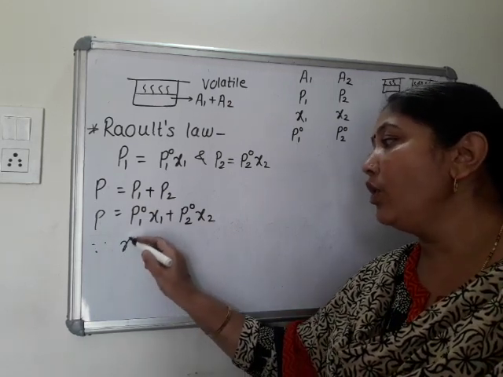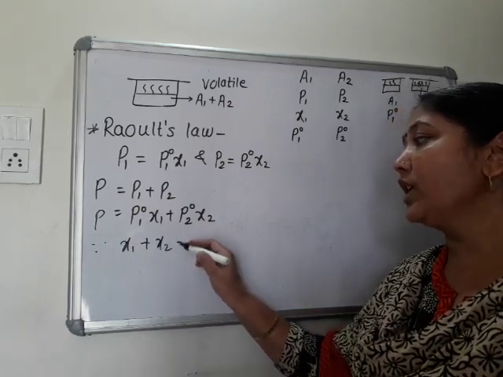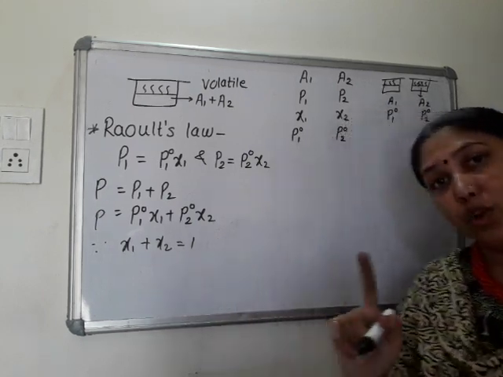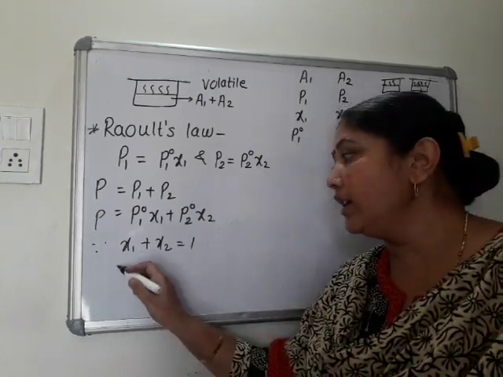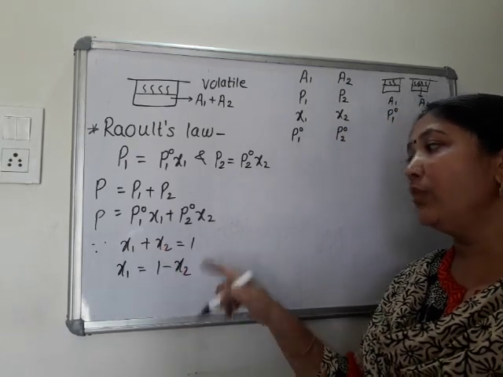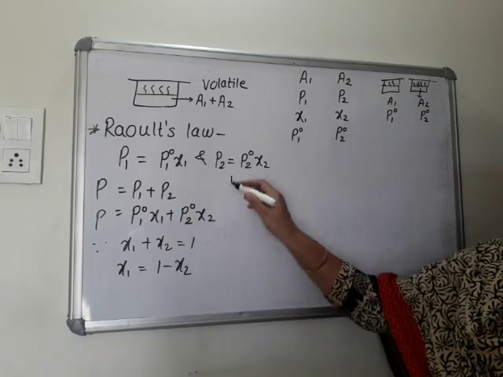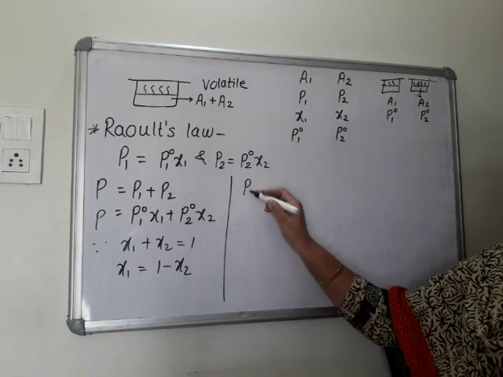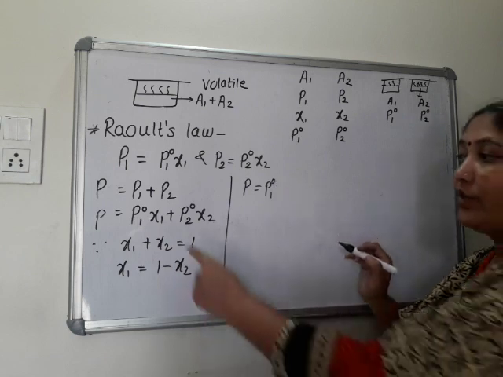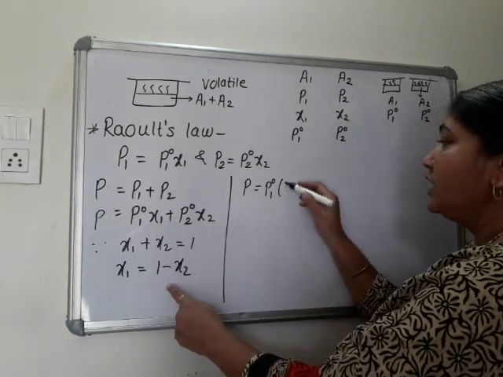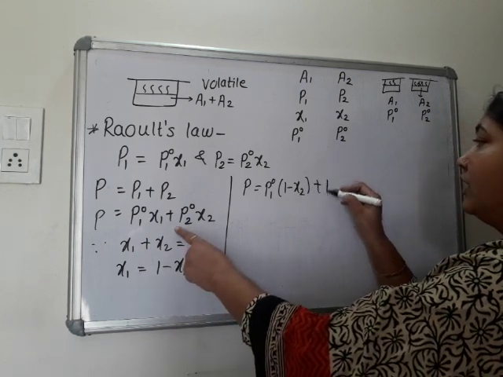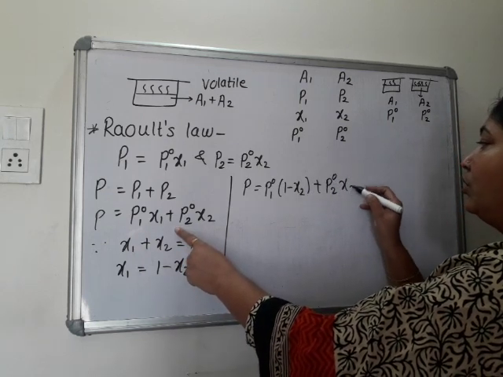Since what do we know? x1 plus x2 is equal to 1. Sum of mole fractions is always equal to 1. So we can write x1 is equal to 1 minus x2. Put this value in this equation. So we get P is equal to P01. What is the value of x1? It is 1 minus x2, plus P02 x2.